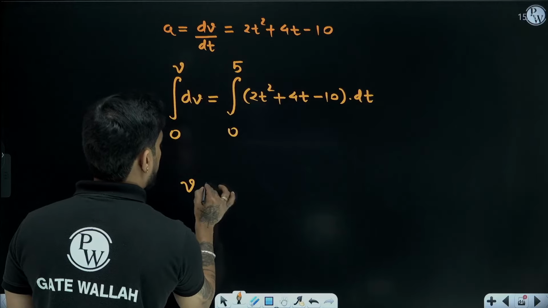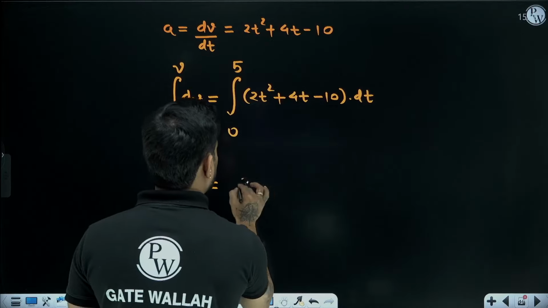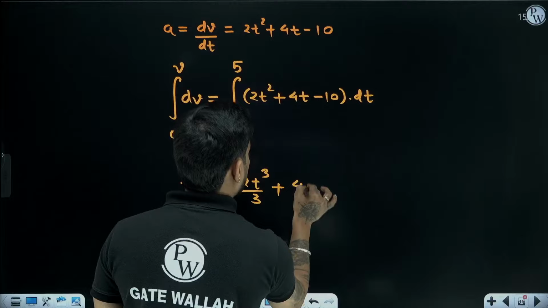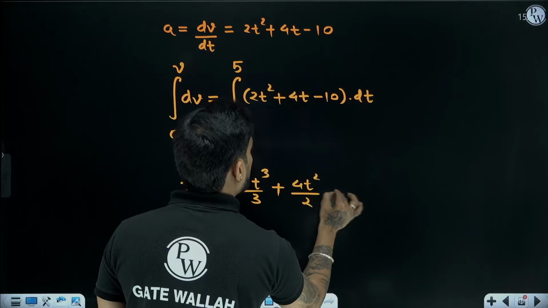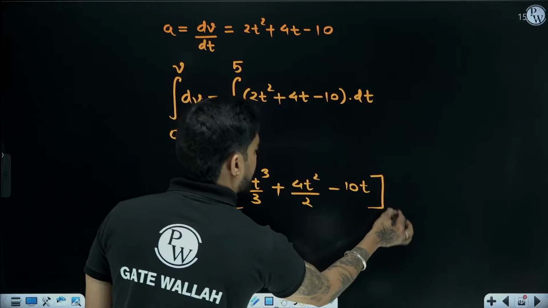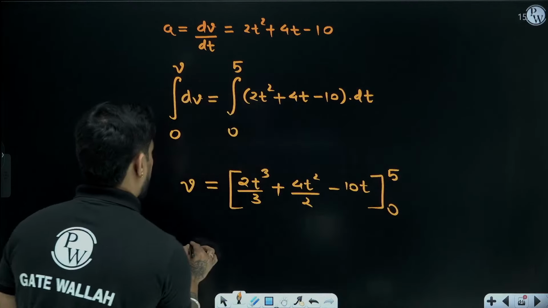So this will become v equal to 2t cube by 3 plus 4t square by 2 minus 10t, limits 0 to 5.